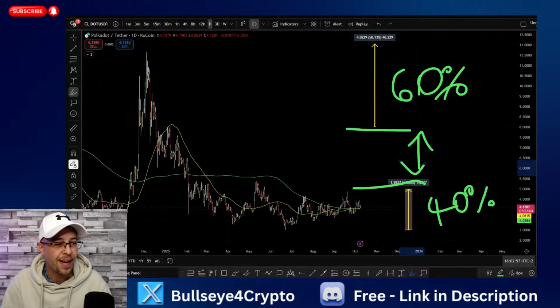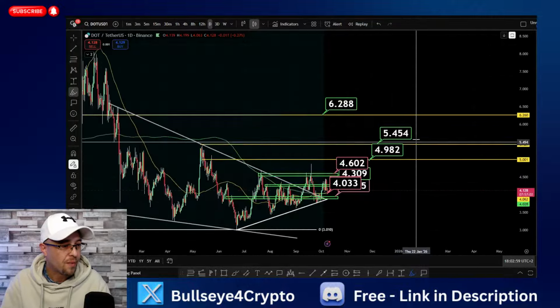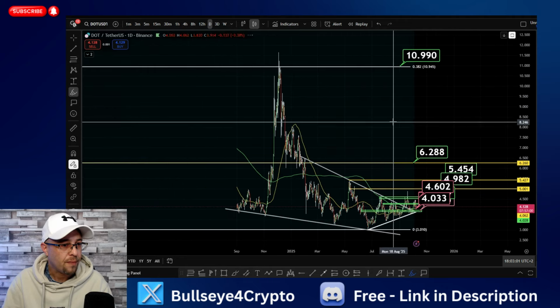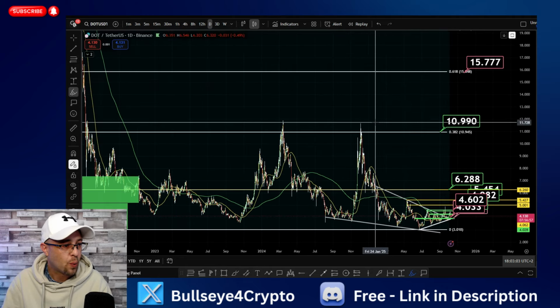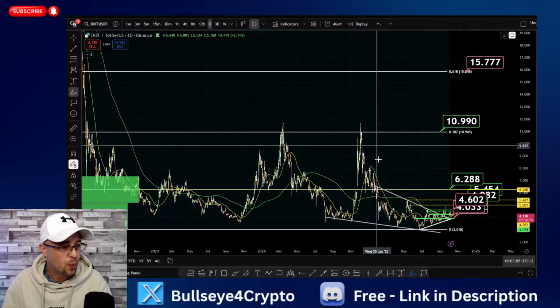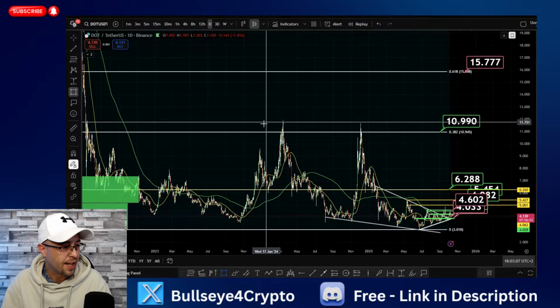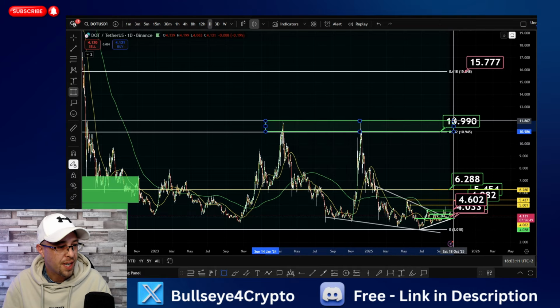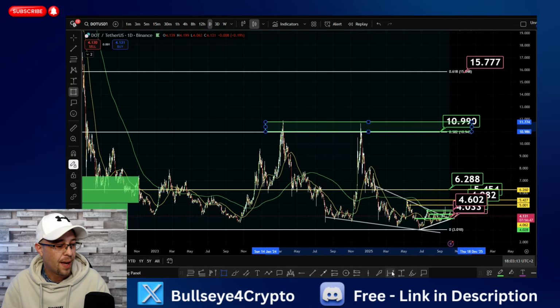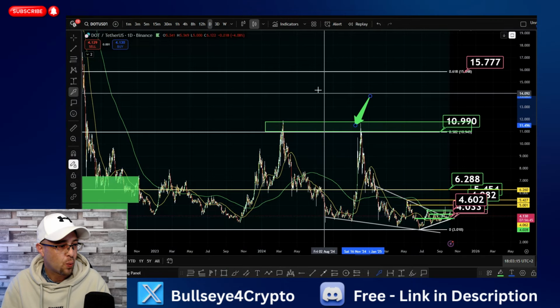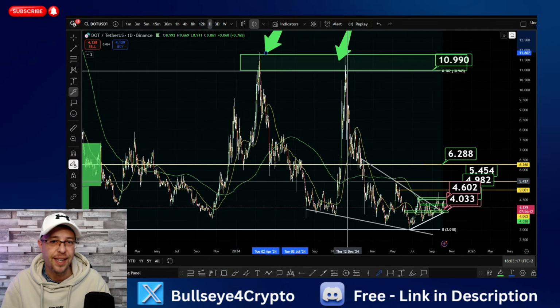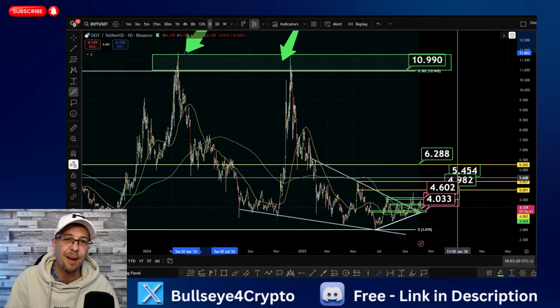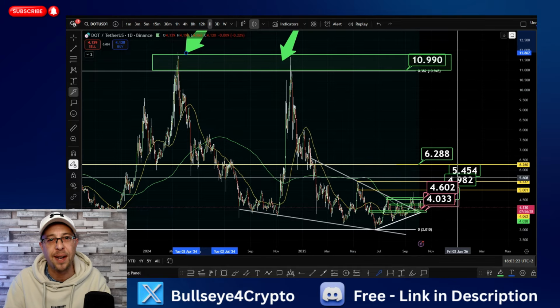So if we just jump back into my chart, we can see that we've got all the way up here, $10 to $12. This is exactly what Grok was saying, $10 to $12. That's the big resistance barrier we need to overcome in the short term. That is where we've been rejected twice during the bear market. So rejected twice during the bear market. For us to have an on-risk rally, we would expect to break through that.